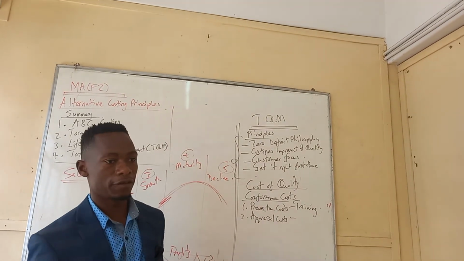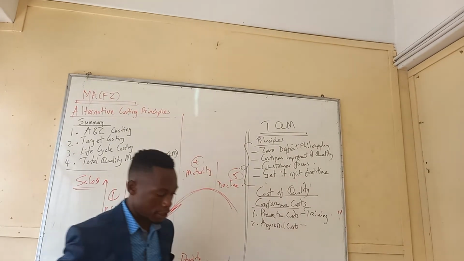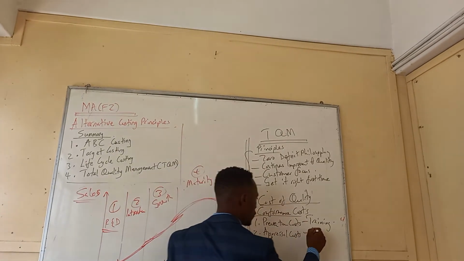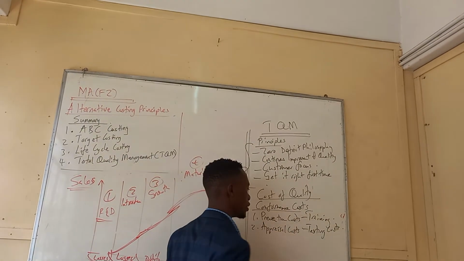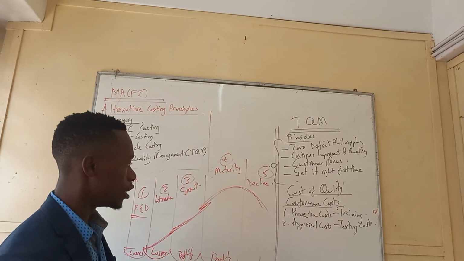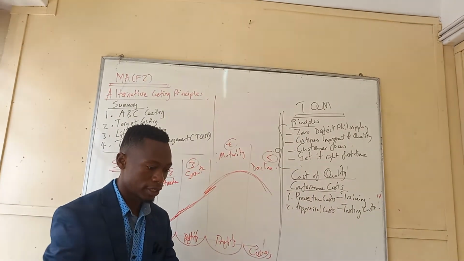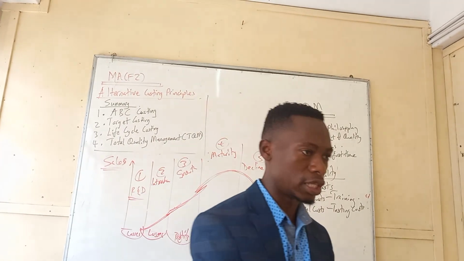Then we also have the appraisal cost. Appraisal cost means, yes, you might allow them to just do one or two, but you have to test. So you're incurring the testing cost. For example, you might say, you have your employees, but you're not so sure that they're now good at their job.